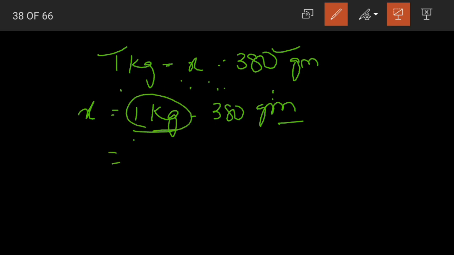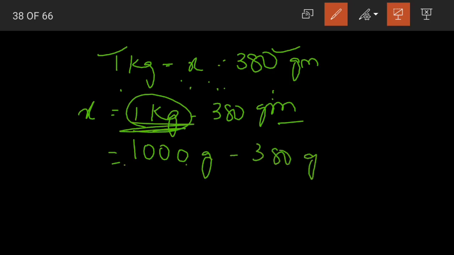As we all know, 1 kg is equal to how many grams, children? Yes, 1 kg is equal to 1000 grams. So instead of 1 kg, I am writing 1000 grams minus 380 grams. Now these two are in terms of grams, so we can subtract 1000 minus 380.